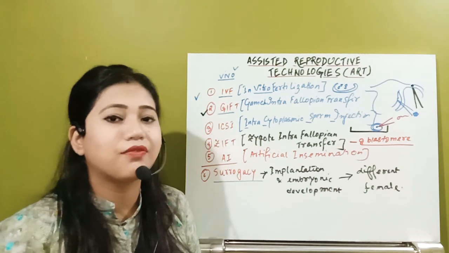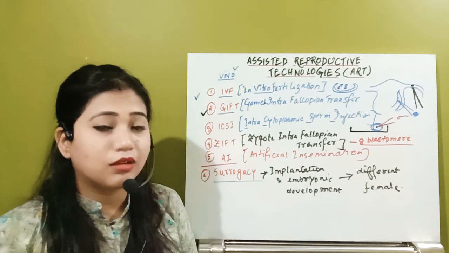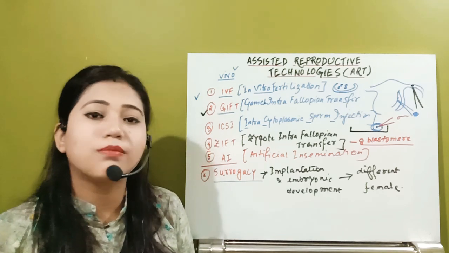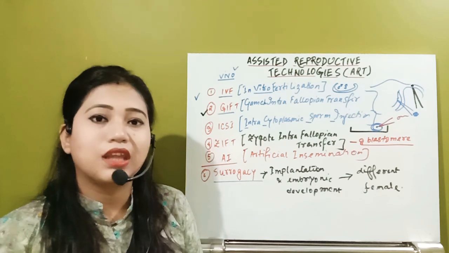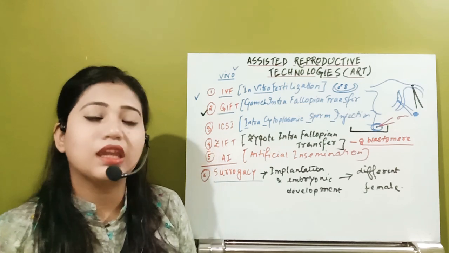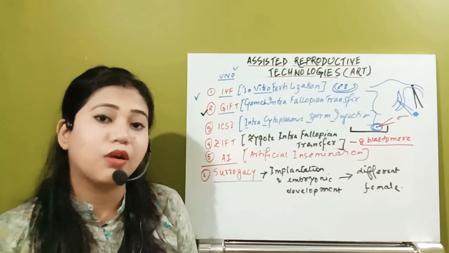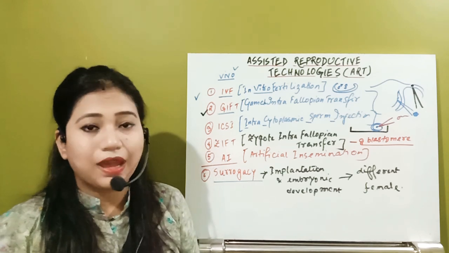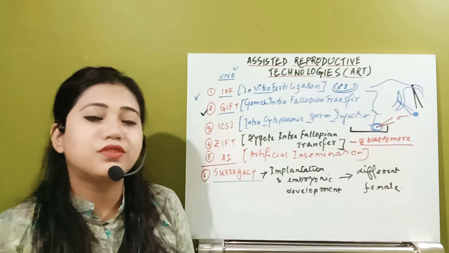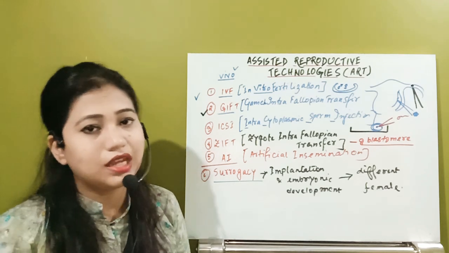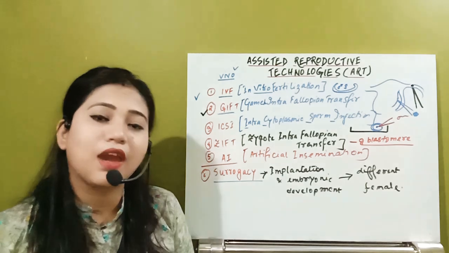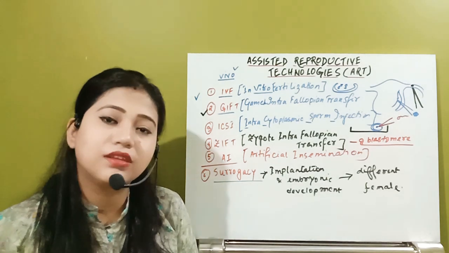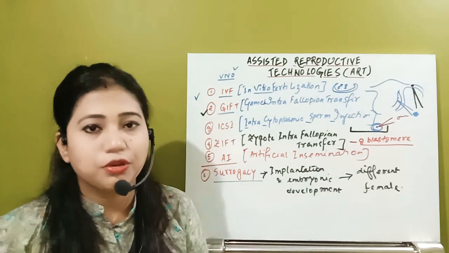We have discussed different things from different sides. We have discussed the problems, then some causes, then diseases, STDs, then the different types of methods of contraception. Then we have also seen ART, assisted reproductive technology. So that is all about the reproductive health chapter. We are going to complete the chapter.